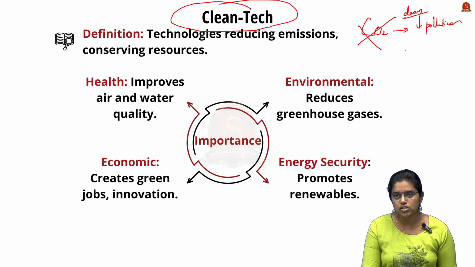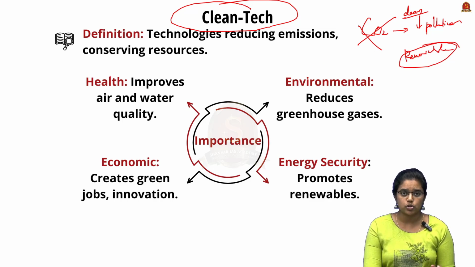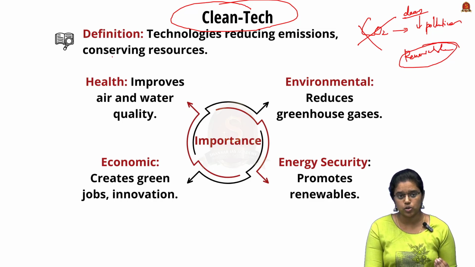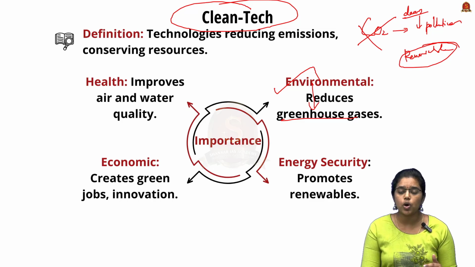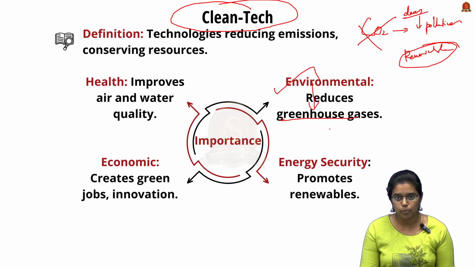So we use renewable energy to achieve this goal, and it also helps us to conserve many resources. It is environmentally safe because it reduces greenhouse gas emissions, and it will also help us to align with global initiatives to combat air pollution and any kind of environmental pollution, such as the Paris Agreement.